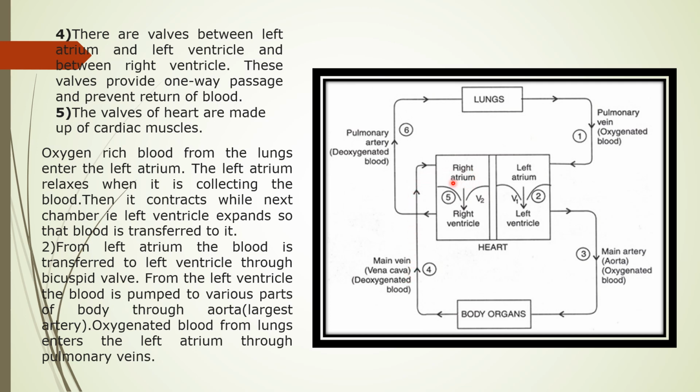Once the right atrium is filled, it comes to the right ventricle. From the right ventricle, through the pulmonary artery, deoxygenated blood comes to the lungs, and from the lungs, by the exhalation process, we are exhaling carbon dioxide. So this is the overall structure of the human heart. I hope you will get it very clearly, because this is one of the important topics for your exam also.